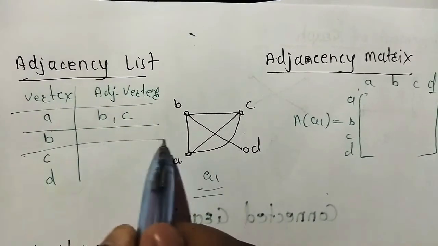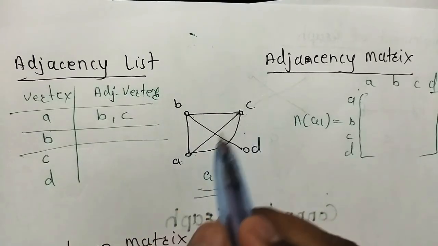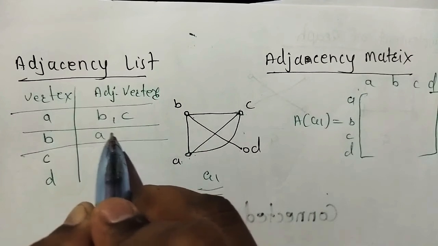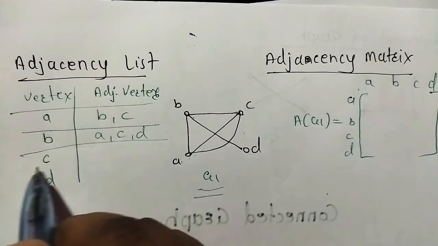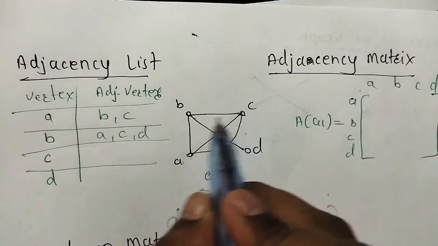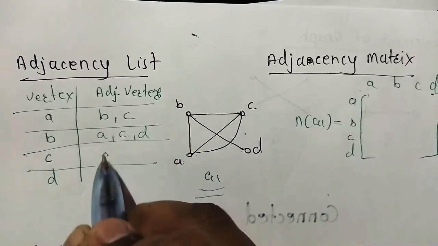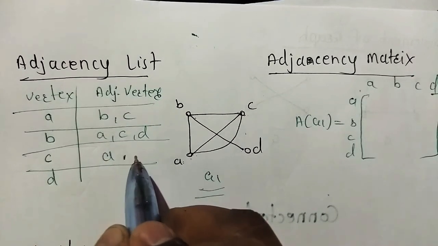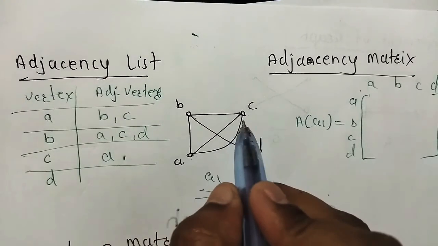Now for B. For B, C, D, A, all are connected. So A, C, D. Now C, what for C? B and A are connected. So A, B.